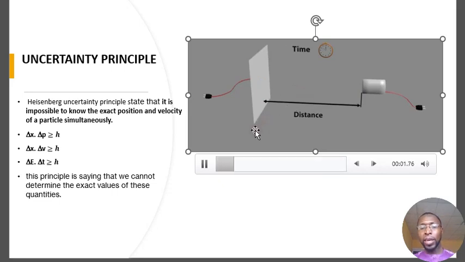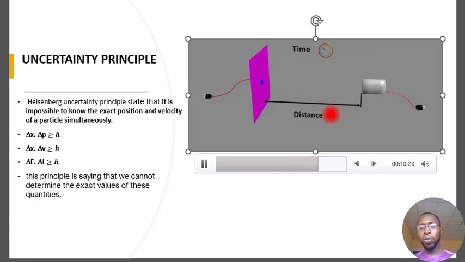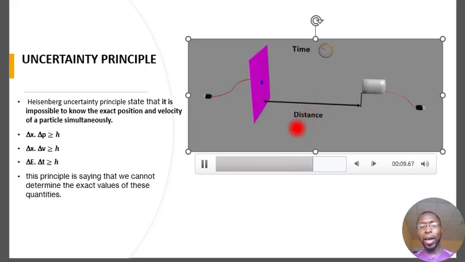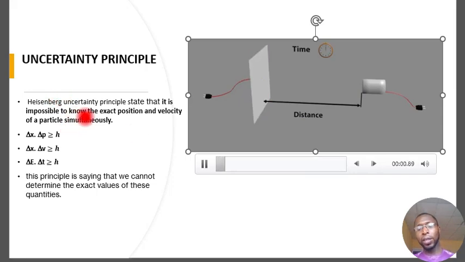Aside from that, it's also not possible to know the momentum of that particle and the position of that particle at the same time. And lastly, he said it's not possible to know the energy at which the particle is moving and the time it takes the energy to move simultaneously. This principle was propounded by Heisenberg, and it was named after him, the Heisenberg uncertainty principle.